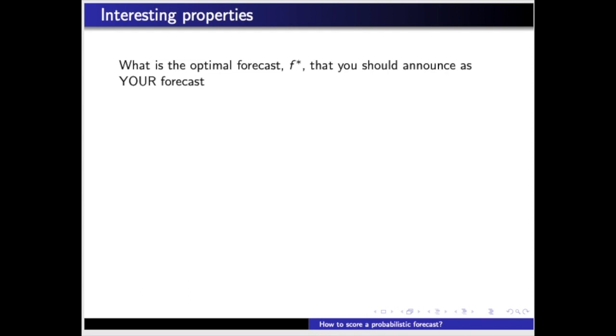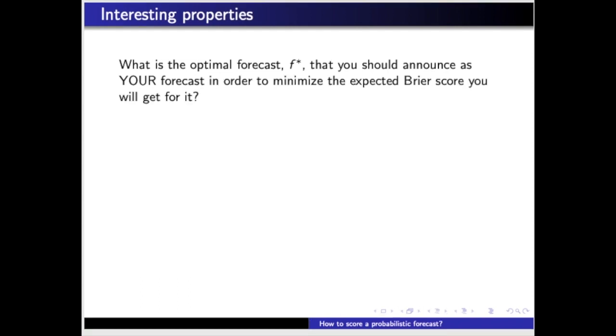Our question is now, what is the optimal forecast, say f star, that you should announce as your forecast in order to minimize the expected Brier score we will get for it?